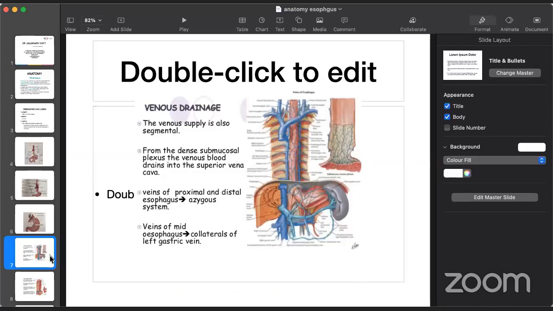So coming to the venous drainage, this venous supply is also very important. Just like the arterial supply, this venous supply is segmental, and from the dense submucosal plexus, venous blood drains into the SVC. The veins of the proximal and distal esophagus drain into the azygous system, and the veins of the mid esophagus and collaterals drain into the left gastric vein.